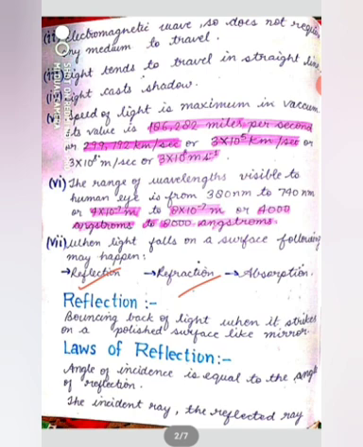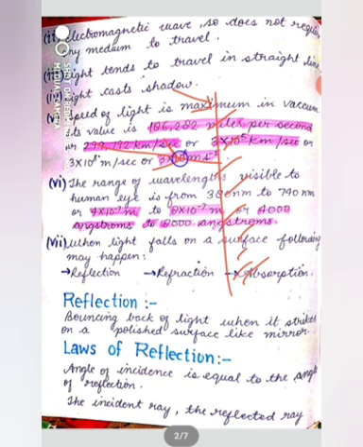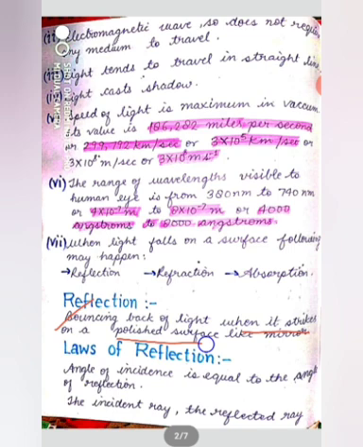Now let's begin reflection. What is reflection? I have told that it is bending of light in the same medium. Suppose it is a mirror. This part will behave as reflecting surface. Any light ray that falls on it will bend back in the same direction, and it is said to be reflection. Same thing is written here: bouncing back of light when it strikes on a polished surface like a mirror.